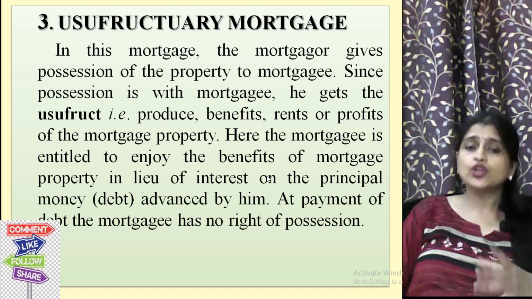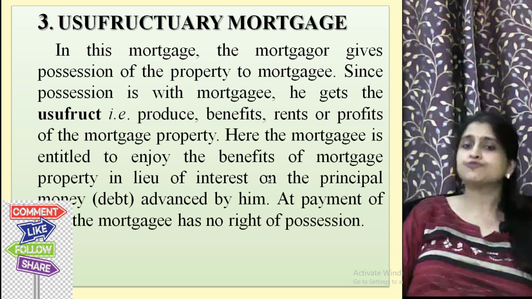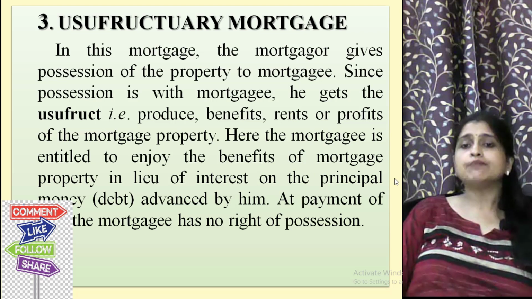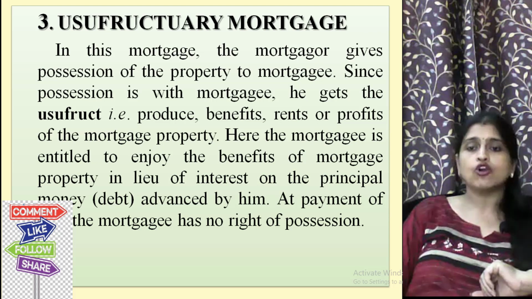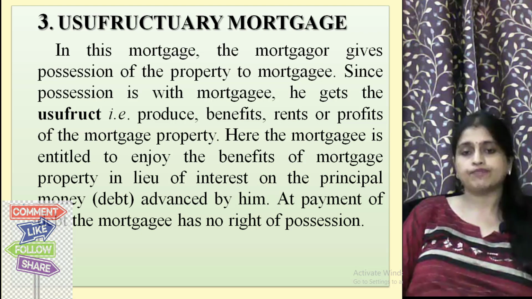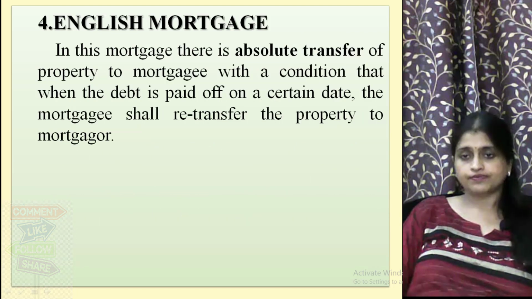Usufruct is the produce, the benefit, the rents or profits of the mortgage property. Here, the mortgagee is entitled to enjoy the benefits of the mortgage property in lieu of the interest on the principal money, that is the debt, advanced by him. On payment of the debt, the mortgagee has no right of possession.